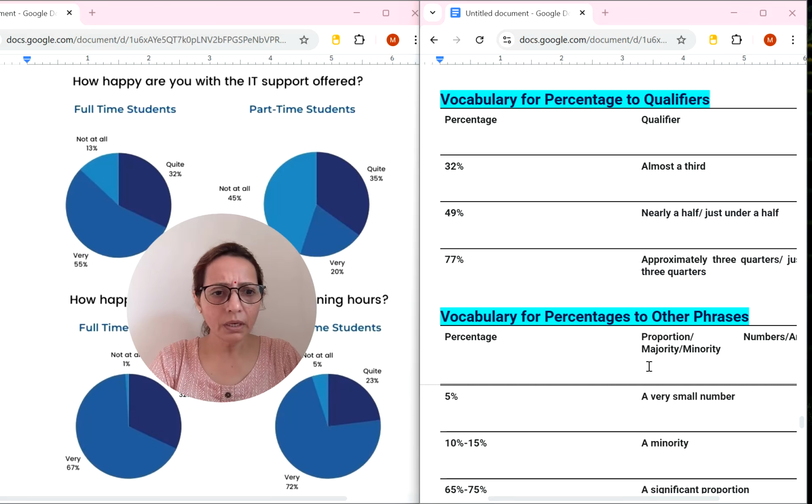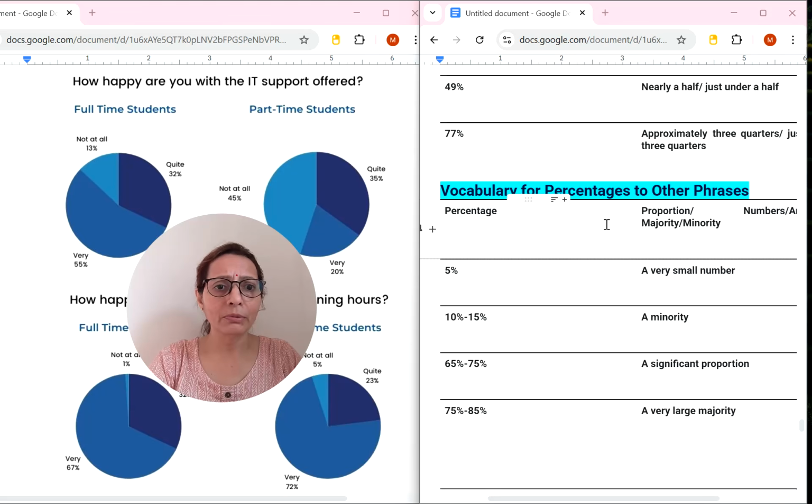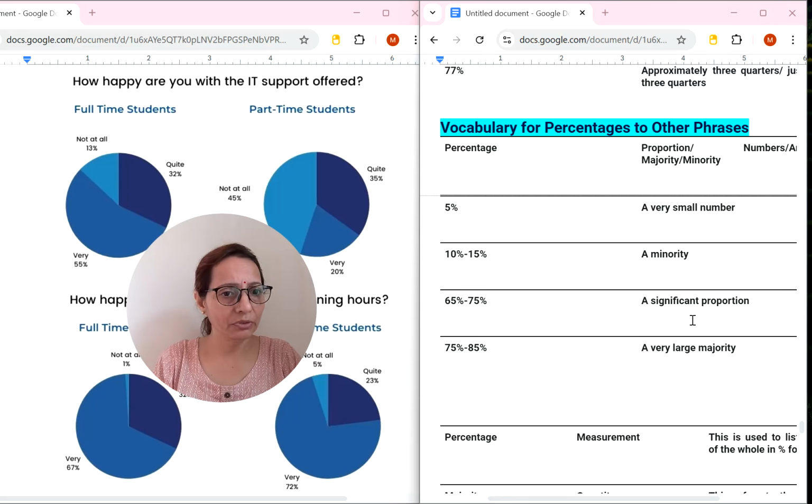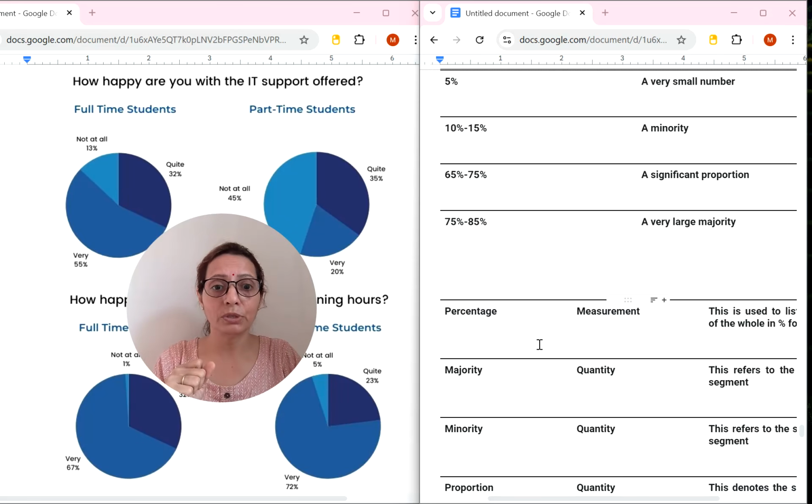So vocabulary for percentage to other phrases, like we can write majority, minority. 5% is a very small number or minimal number, you can write. 10 to 5%, a minority. Below 5%, 0 to 5%, 0.1 or 1%, 2%, 3%, 4%, they will come under minimal. 10 to 15, minority; 65 to 75, significant proportion; 75 to 85 is very large majority.